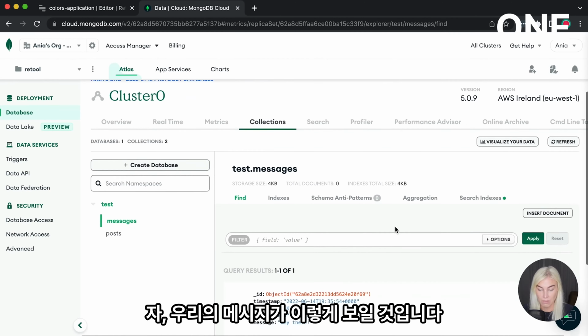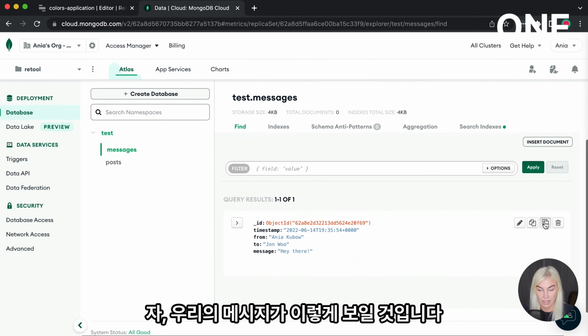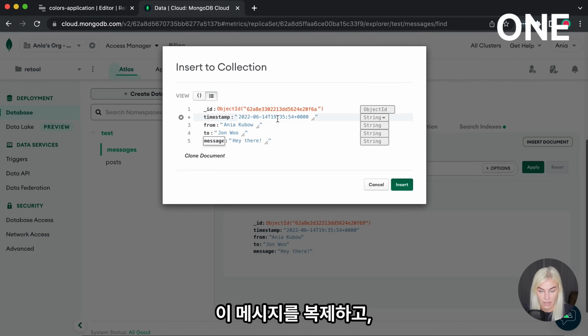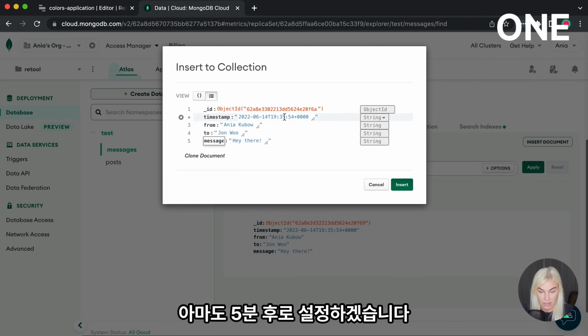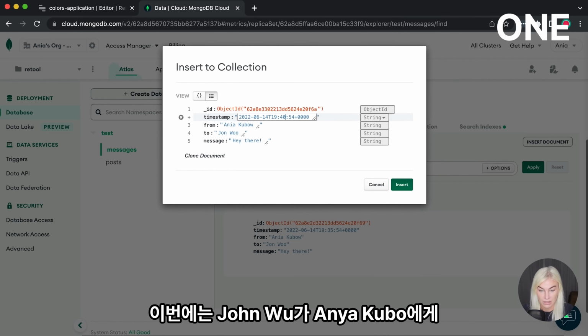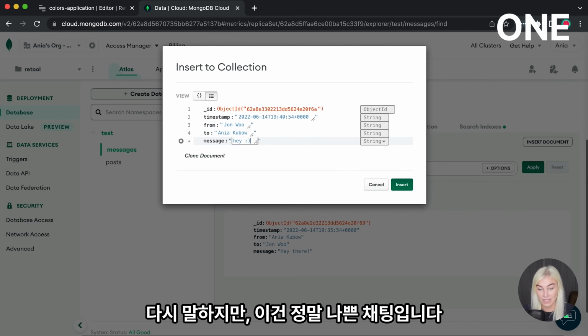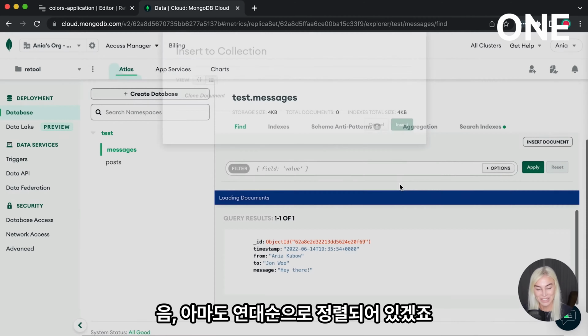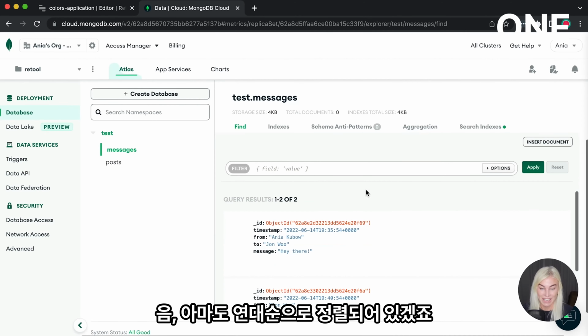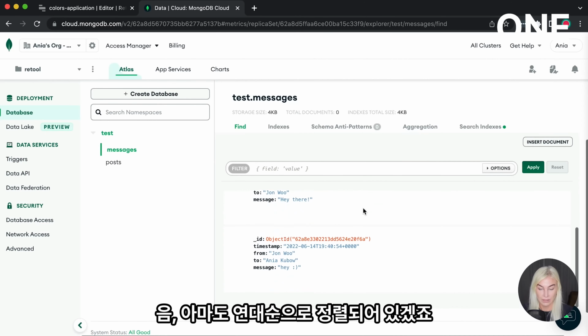Okay, so that's what our messages are going to look like. I'm just going to duplicate this one and make this one perhaps 5 minutes in the future, this time from John Woo to Anya Kubo going, hey, because again, this is a really bad chat. So there we go. Okay, we have 2 messages in, I guess, chronological order.